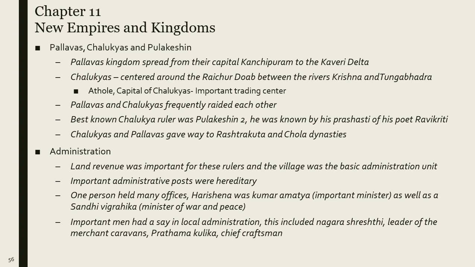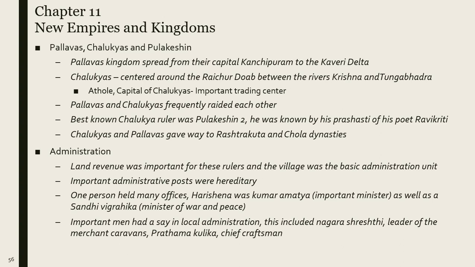Then the Chalukyas, centered around the Raichur Doab between the river Krishna and the river Tungabhadra. Aihole, the capital of the Chalukyas, was an important trading center. Pallavas and Chalukyas frequently raided each other. The best known Chalukya ruler was Pulakeshin II. He was known by the prashasti of his poet Ravikirti. So the one who wrote the prashasti of Pulakeshin II is Ravikirti.